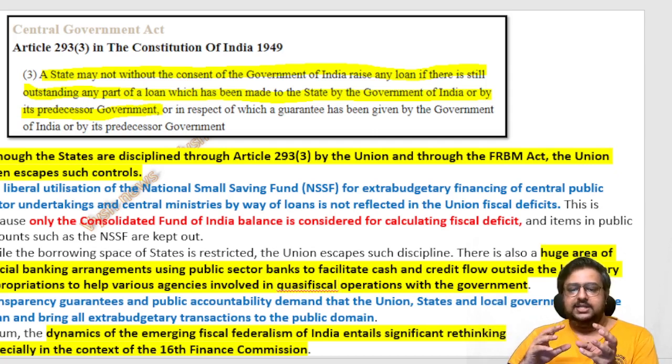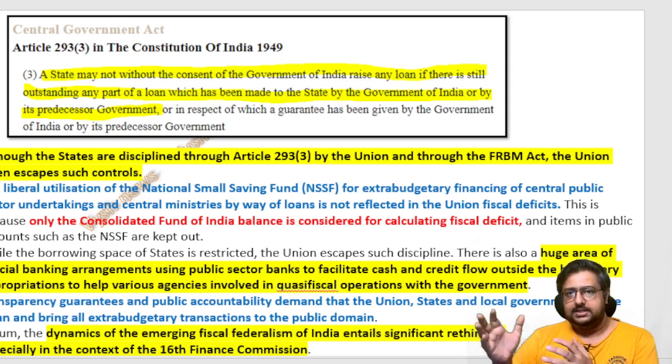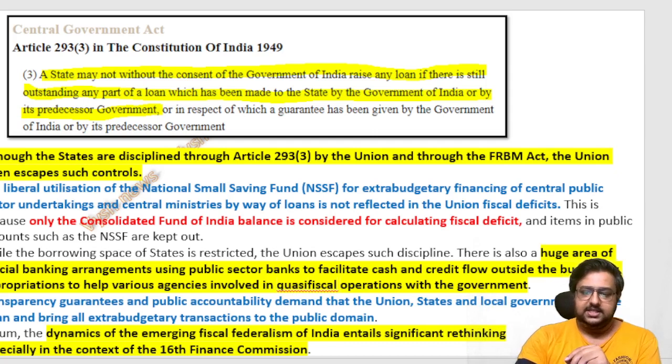Then there is the liberal utilization of the National Small Savings Fund, meaning there is a small savings fund into which a lot of money is going. The center will take money from that and try to repair their things, in the form of loans to central ministries and everything, which is not reflected in the Union fiscal deficit. Meaning, how much deficit we have, we show based on what is written in the budget, how much we allocated, how much we spend. But these extra things are not even shown. And then you are telling us our fiscal deficit is very good, we don't have much losses, we don't have any loans. Actually, there are other things which you are not writing in the fiscal deficit. So NSSF and other things are kept out of these figures. It is not a good thing.